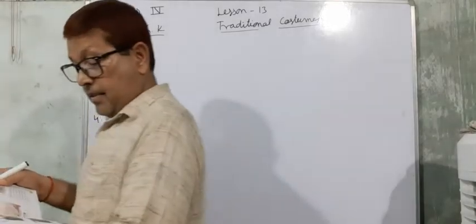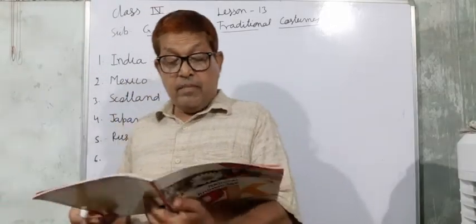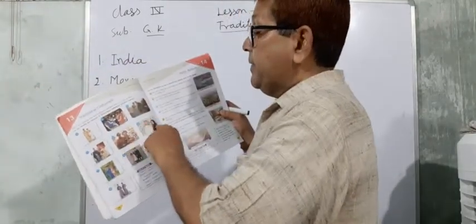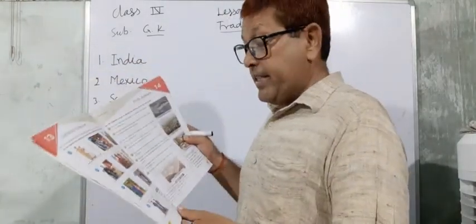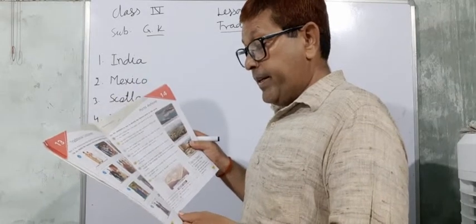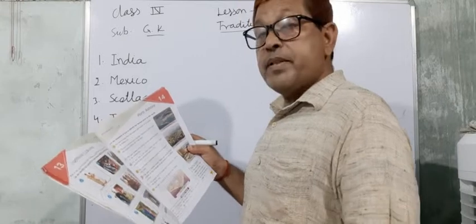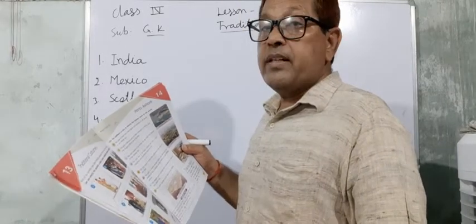Number six, you are familiar with this. This is from the Gulf countries, and among the Gulf countries we have Saudi Arabia.